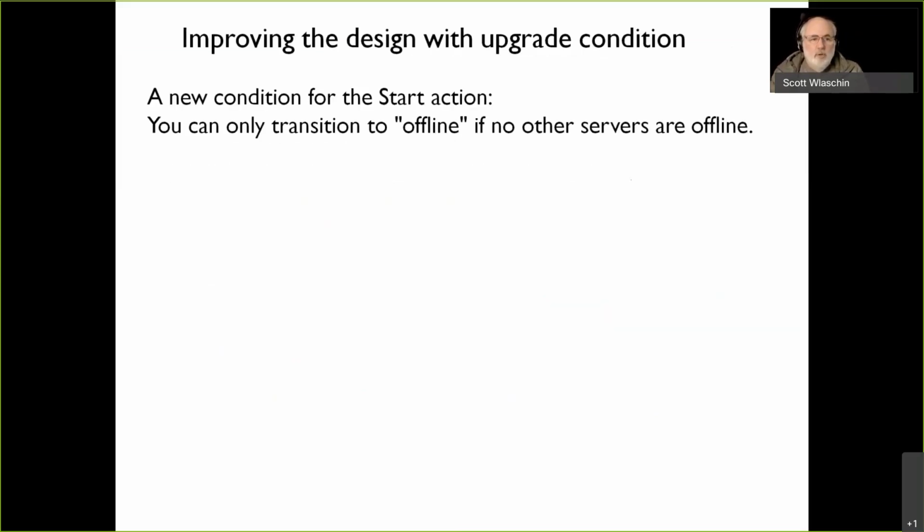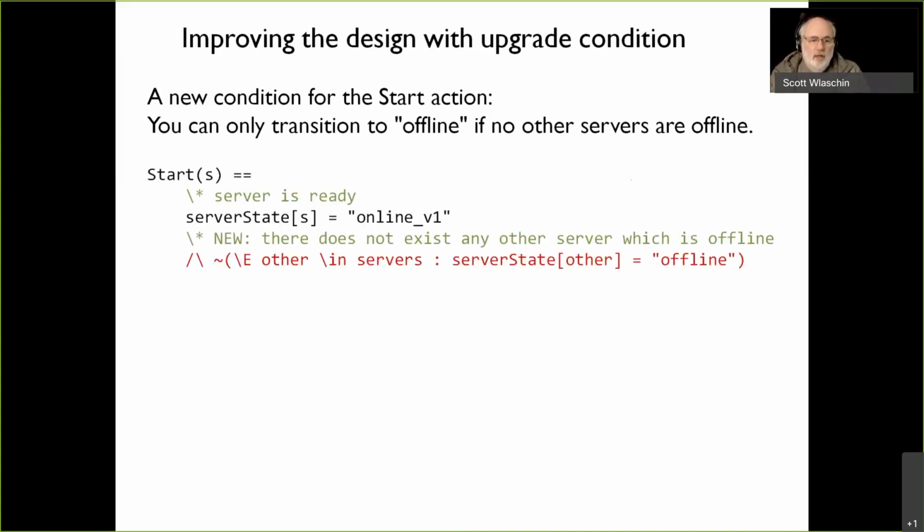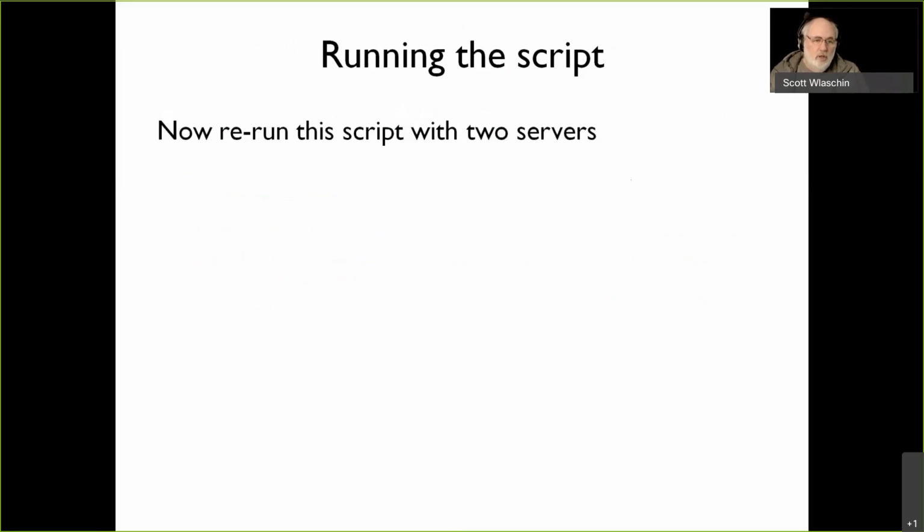So we're going to add a new condition for starting an upgrade. We're going to say you can only start an upgrade if no other servers are offline. And that way only one server can be offline at a time. So this is the new transition. If there exists another server which is offline, then don't start the upgrade. Okay. So only one at a time can be offline, and they can't all be offline at the same time. Other than that, it's the same. So if we run this model, the zero downtime property now works. So it's always true that you never have any downtime.